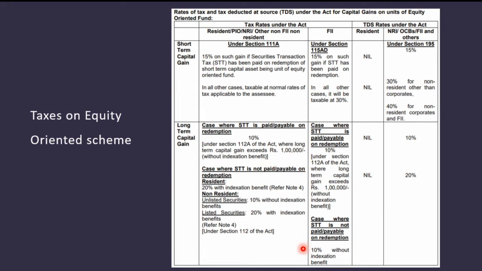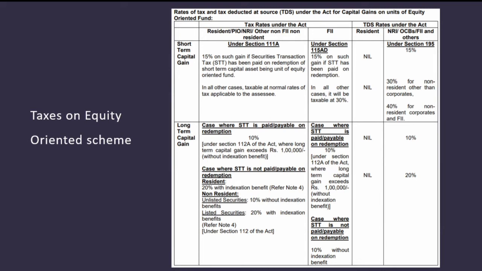So in short, you need to remember that your mutual fund investment capital gain attracts some taxes. When it is short-term capital gain, it is 15%. When it is long-term, it is 10% when your capital gain exceeds rupees 1 lakh.